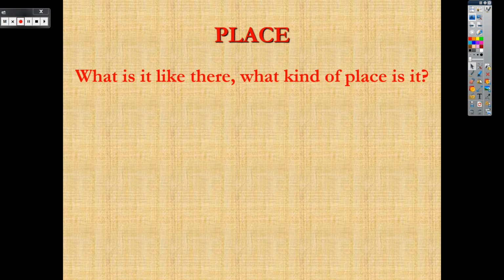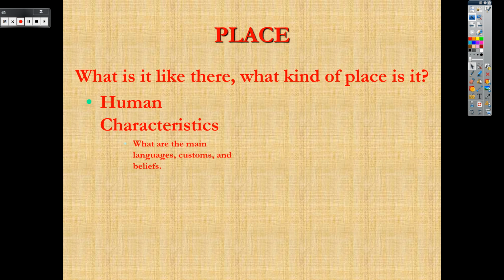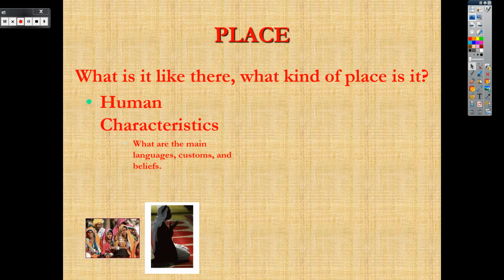Place. Place paints a picture. Remember, place, P cubed. Place paints a picture. What's it like there? What does it look like? I've never been there. Tell me about it. It can be human characteristics. It can be languages, customs, beliefs. For example, they speak English there. They're tall at the bubble. They wear Nike shorts and big T-shirts.